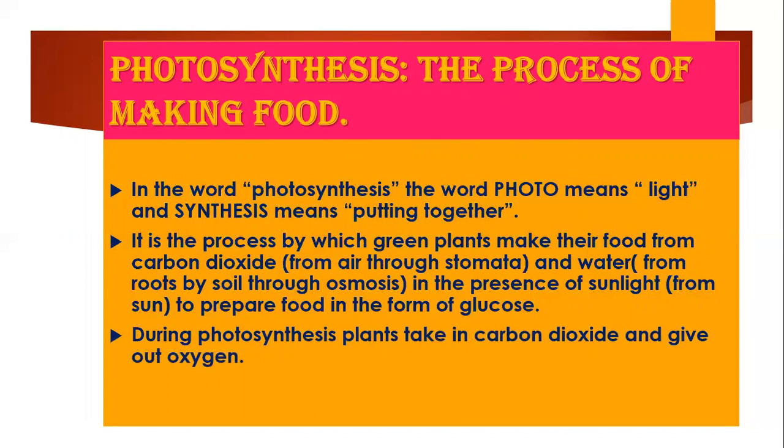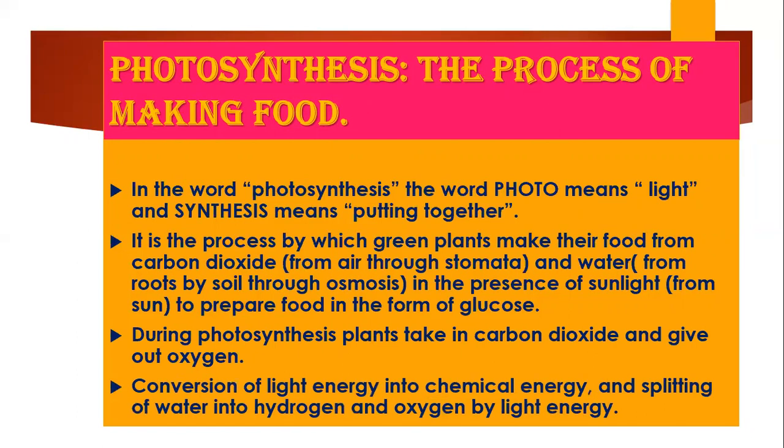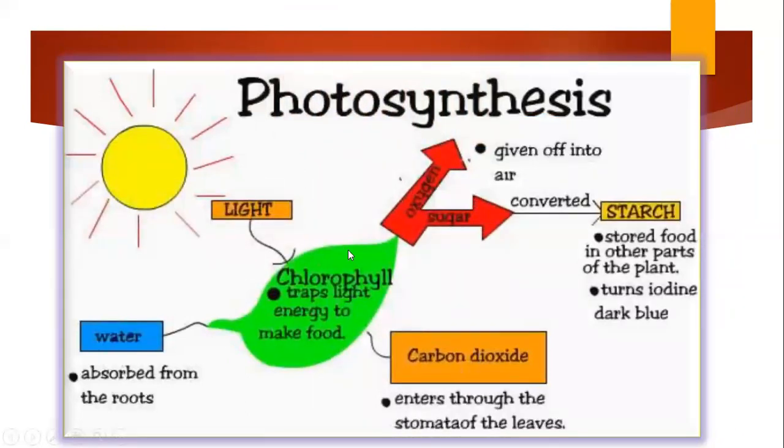Next, during photosynthesis, the plant takes in carbon dioxide from the air, and what does the plant produce? They produce food and oxygen. So carbon dioxide is taken in and oxygen is given out. Next, there is a conversion of light energy, the energy which the plant takes from the sun. The light energy is converted into chemical energy, and water is split into hydrogen and oxygen by the light energy. So this is the complete process of photosynthesis. We will discuss more about photosynthesis with the help of this picture. Okay, I can show you.